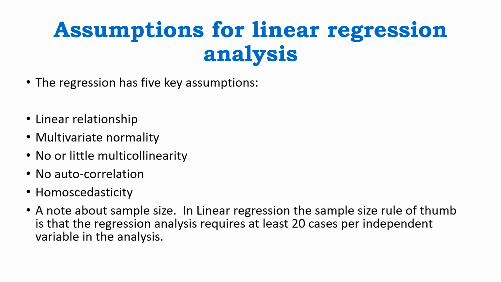There are some important characteristics which should be present in the data before running linear regression analysis.